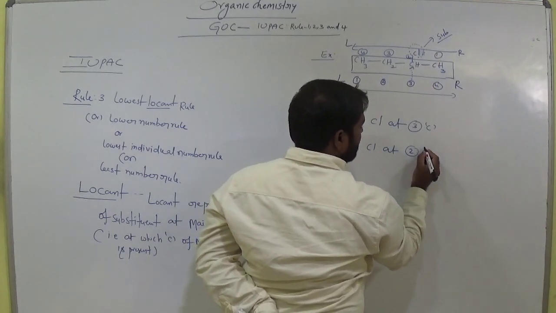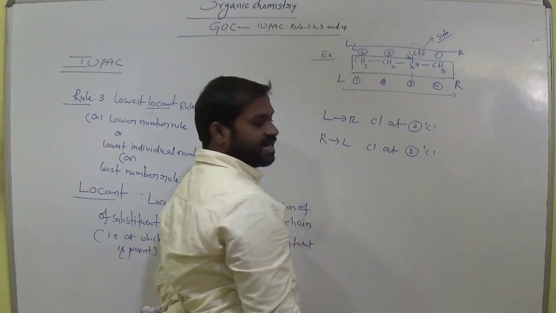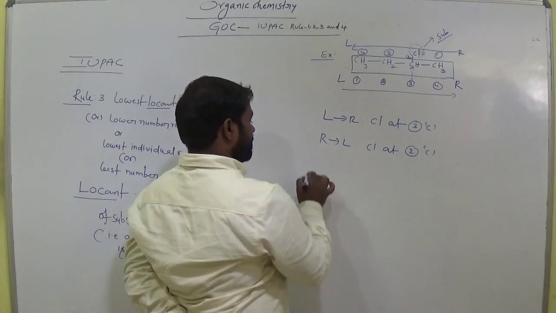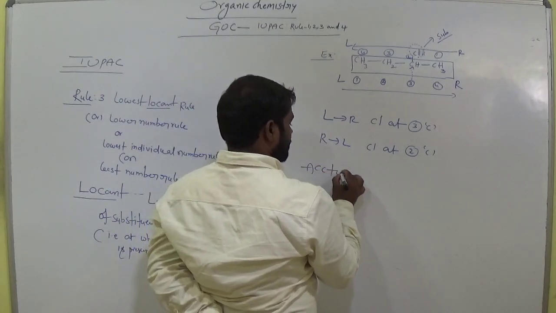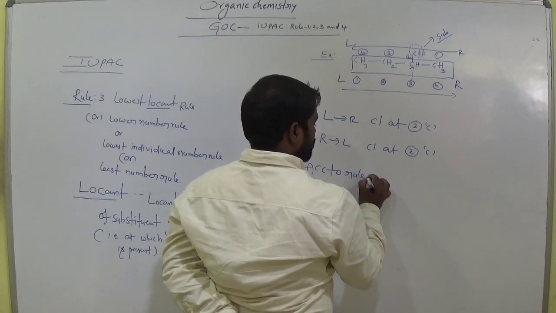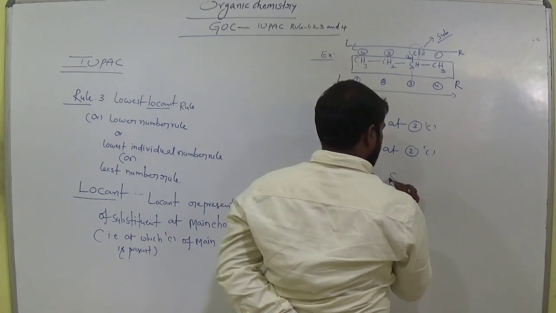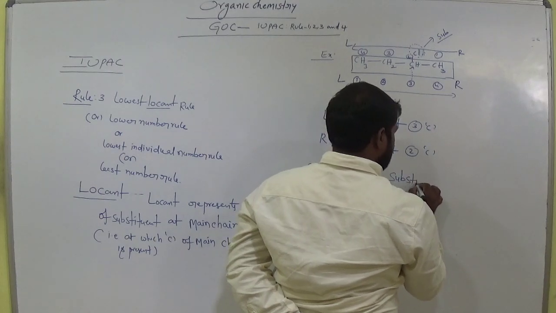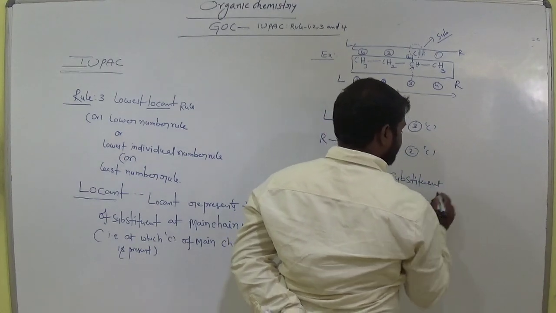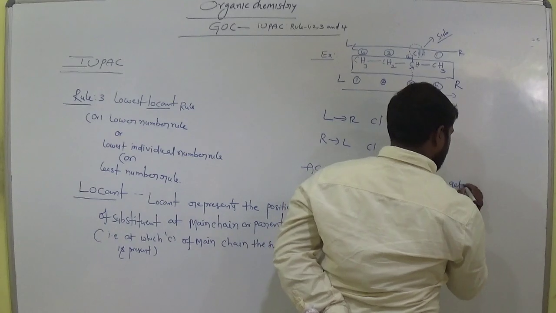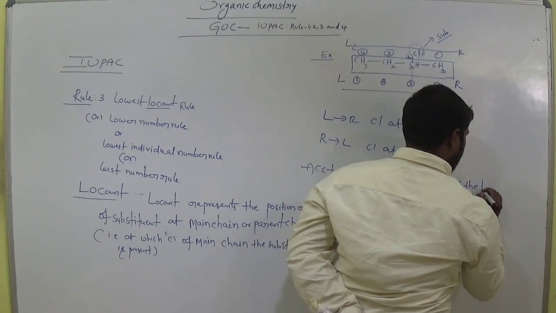At second carbon. Am I right? So according to Rule 3, the substituent gets the least number.